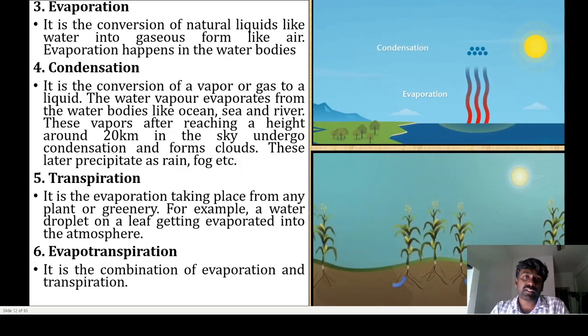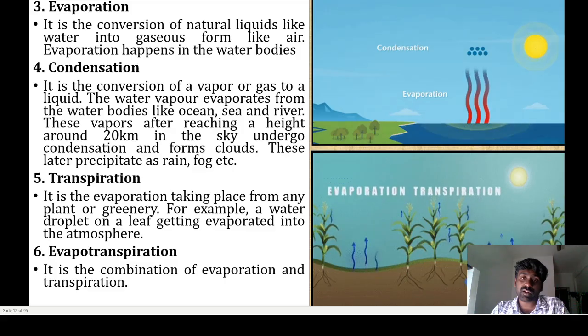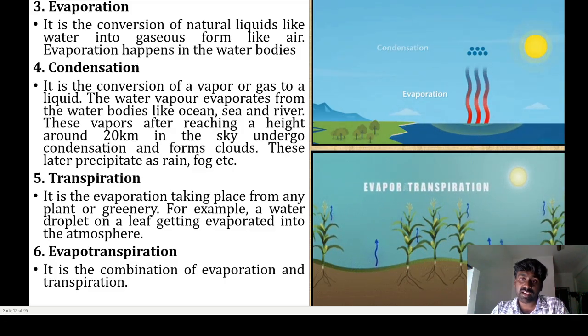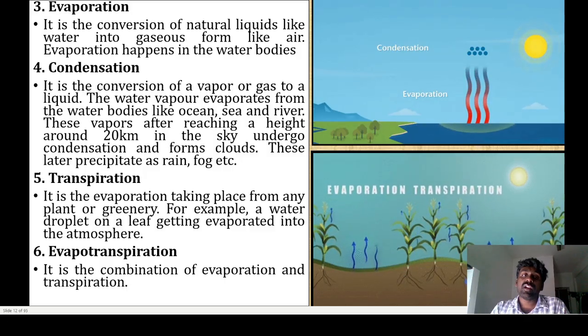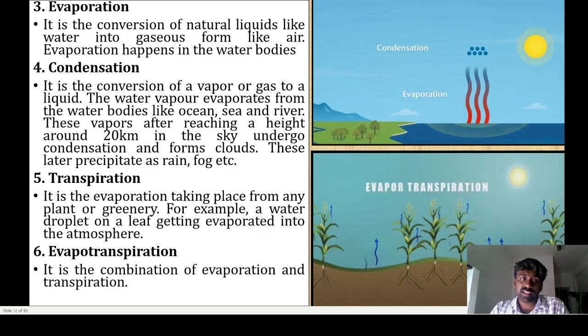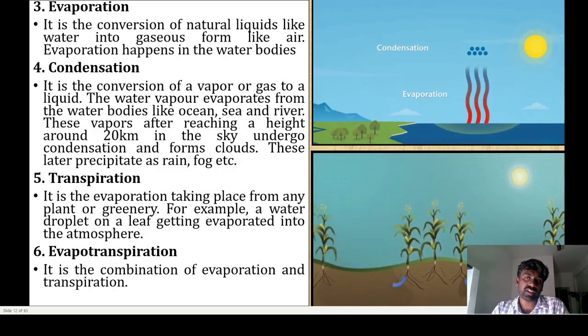And the other one is condensation. Here the air gets condensed and is converted into water. It is the conversion of vapor or gas to a liquid. That means the air is converted into liquid. The water vapors evaporated from the water bodies like ocean, sea, river, lake, pond, in different types of surface water bodies, after reaching a height of around 20 kilometers in the sky, undergo condensation and form clouds. These later precipitate as rain, fog, etc. After condensation, the moisture comes to the earth's surface.